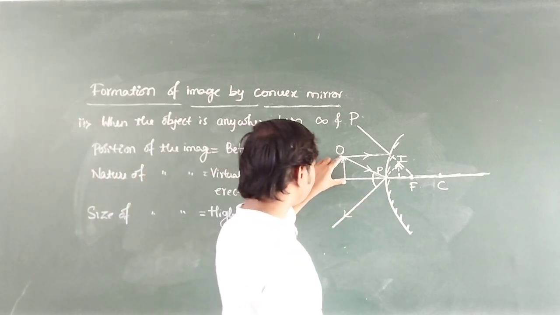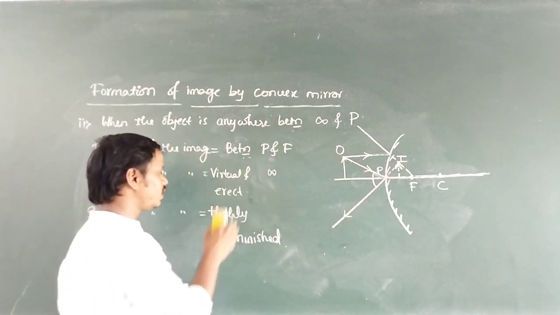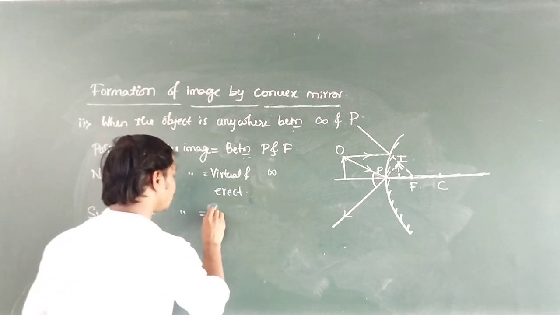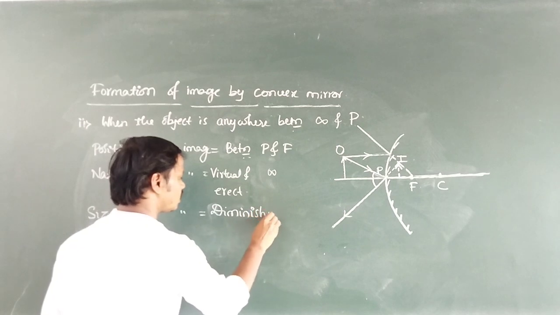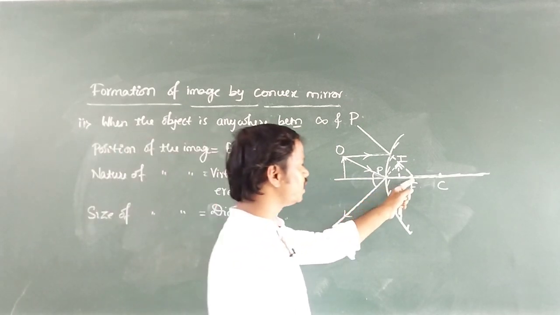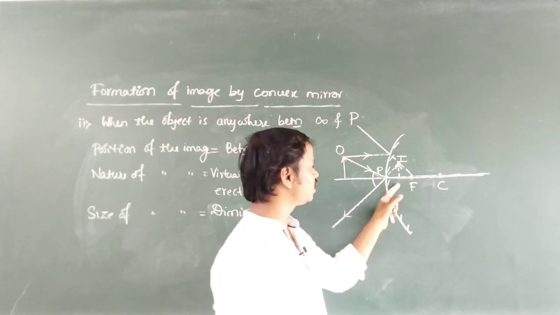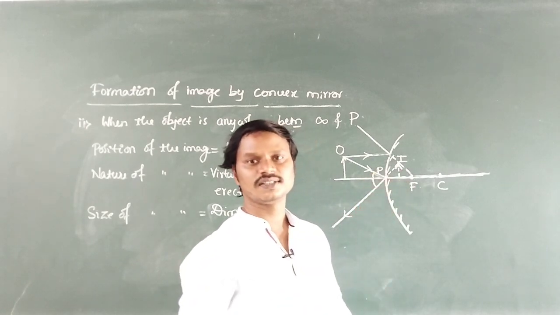See here, object upside, then its image also upside. Hence virtual and erect. Next, what about size of the image? Size of the image is diminished. So when the image is formed at F, then the size of the image is highly diminished. But when the image is formed between P and F, the size of the image is diminished.